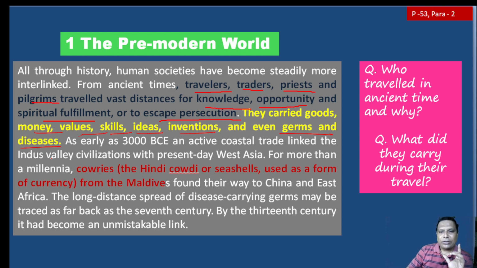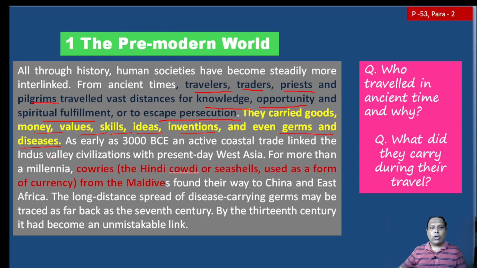That's why the germs and diseases from one continent were a deadly killer in another continent, because whenever a germ developed in one particular continent, the people gradually became immune to these germs. But in another continent, they are not familiar with these. As a result, deadly germs and diseases killed thousands of people.